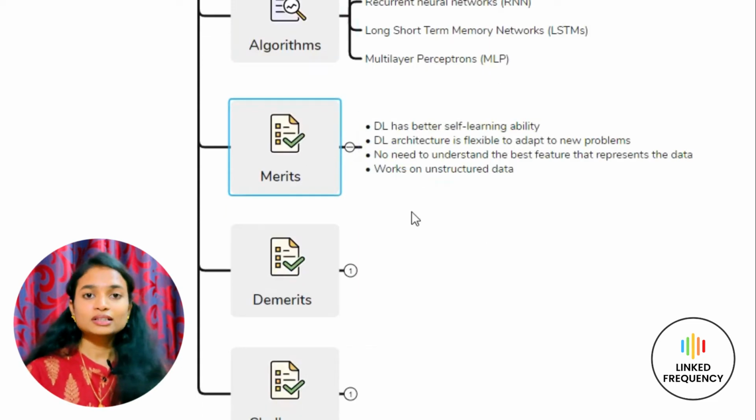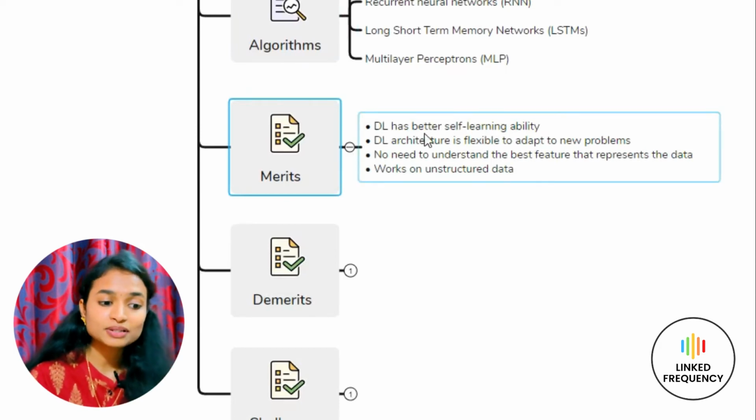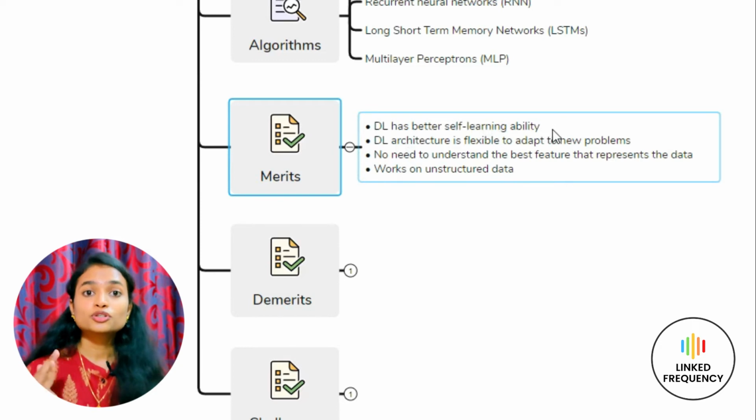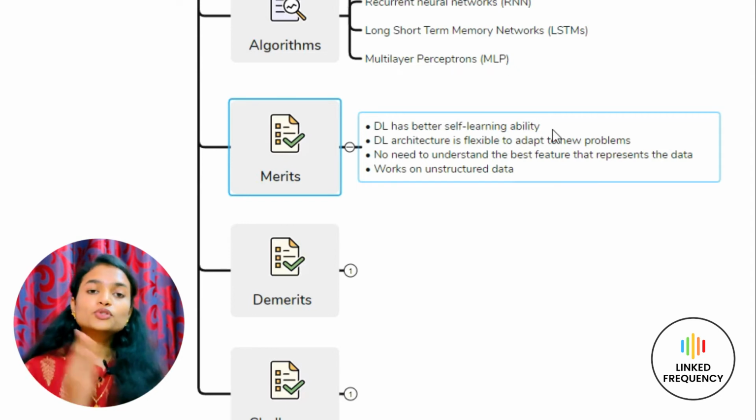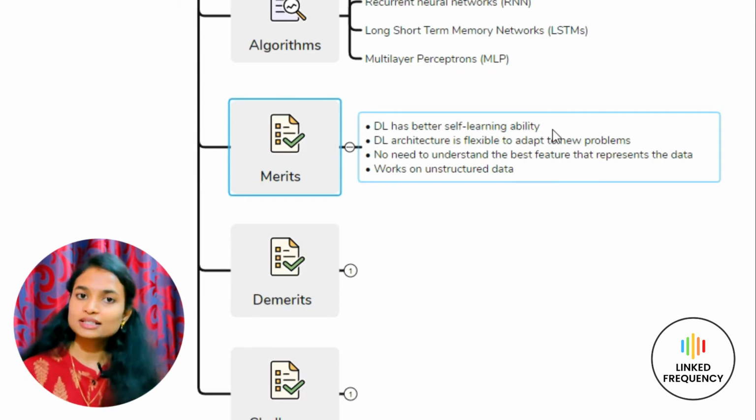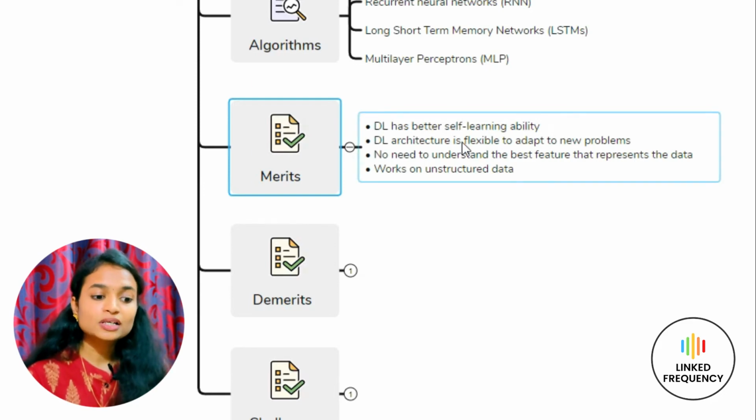Here come the merits. There are many advantages of using deep learning, out of which the first point indicates deep learning has better self-learning ability. Its ability to learn on its own has helped us adapt to deep learning. And deep learning is flexible for any new problem that is foreseen in the future, since deep learning just requires the input, and based on the neural layers it analyzes and reaches the output, so you don't have to put human effort in between. It all happens in the hidden layer.